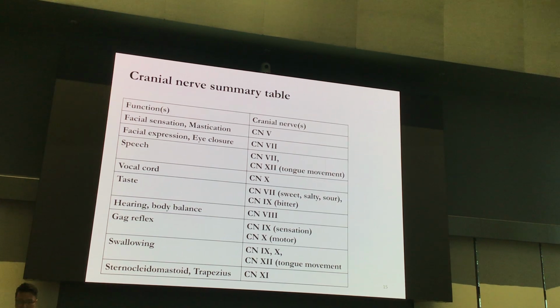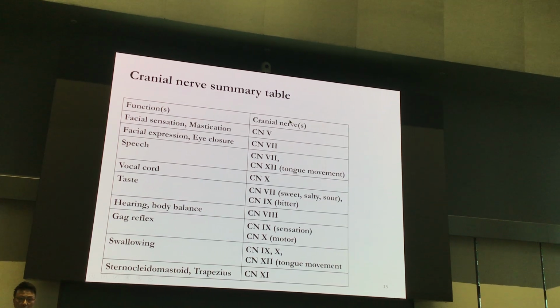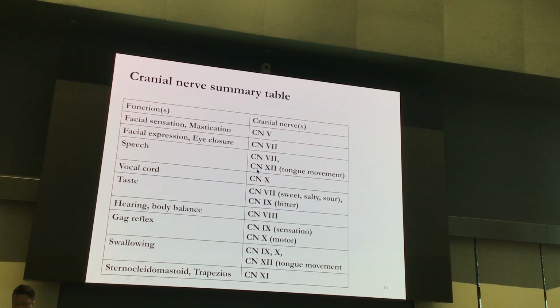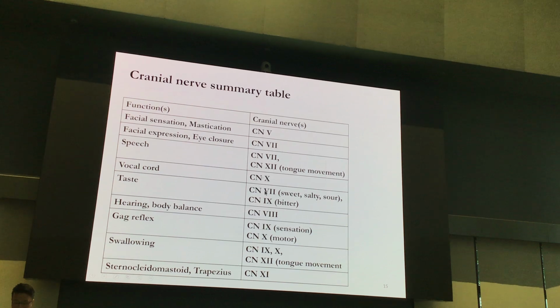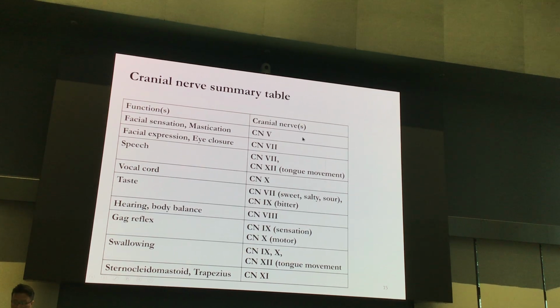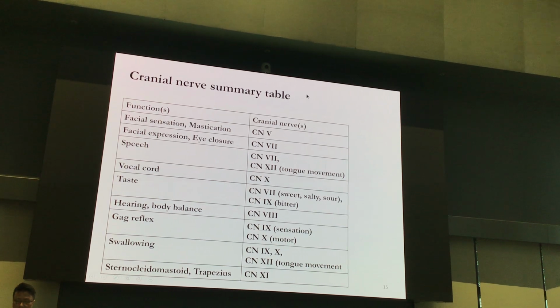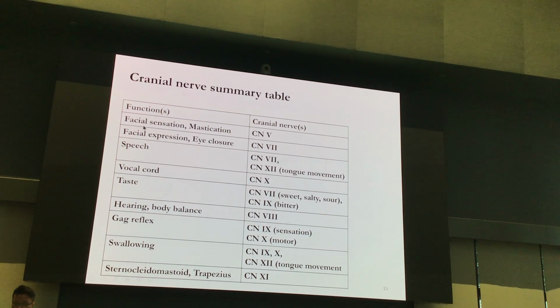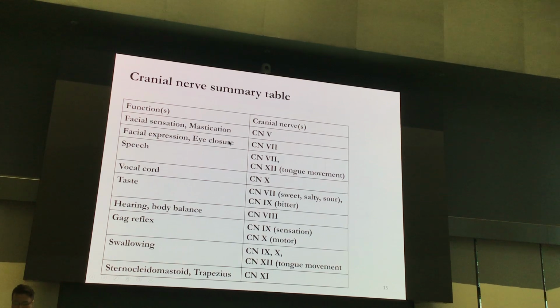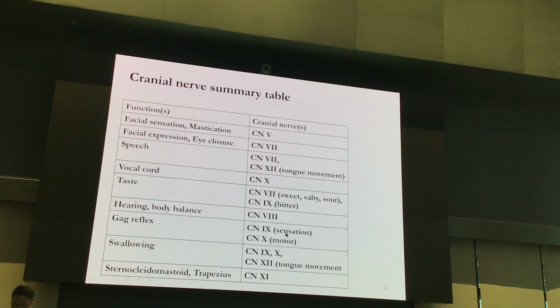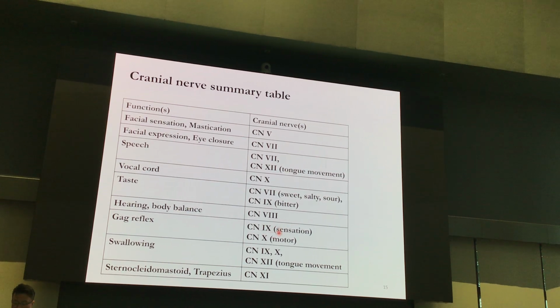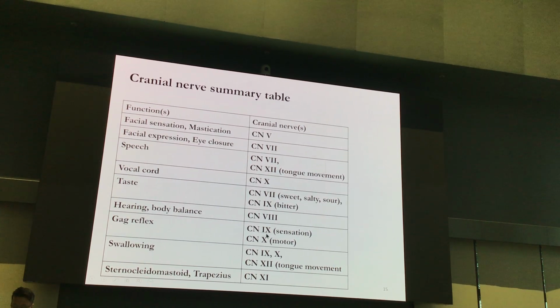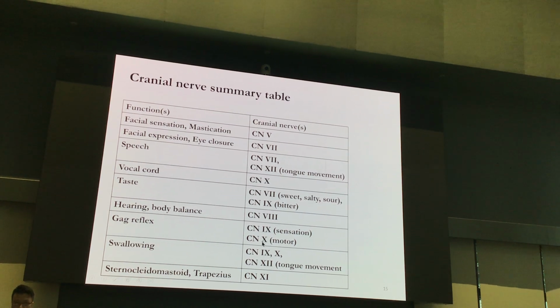Okay, so other than the eyeball movement, other cranial nerves will also have other functions, and this table is for you to quickly refer to. For example, if there's damage in CN5, which function will be lost? Here you can see facial sensation and mastication will be lost. Or if the person has damage in CN9 and CN10, which function will be gone?